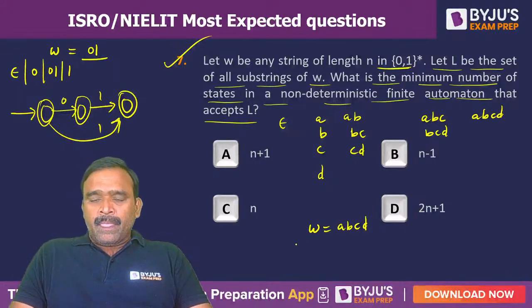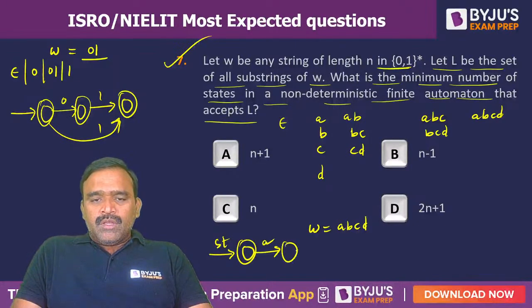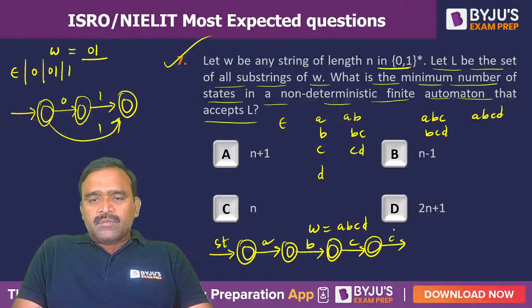Like this it will come. As far as the machine is concerned, the starting state is a final state, and single A is acceptable, AB is acceptable, ABC is acceptable, ABCD is also acceptable, and then single B should be accepted, right?